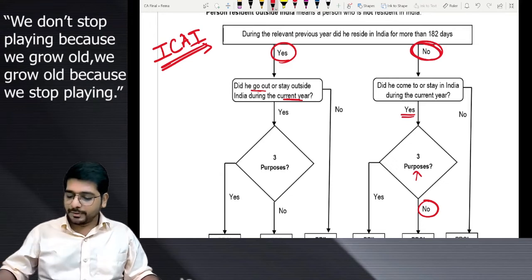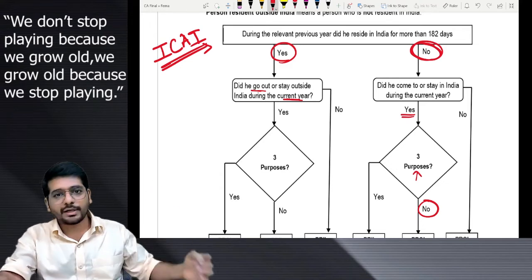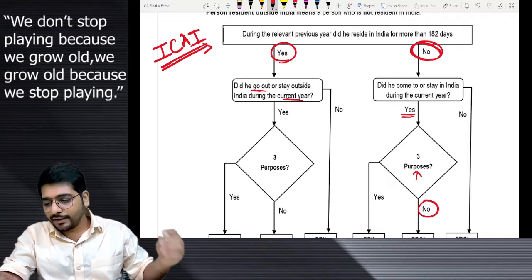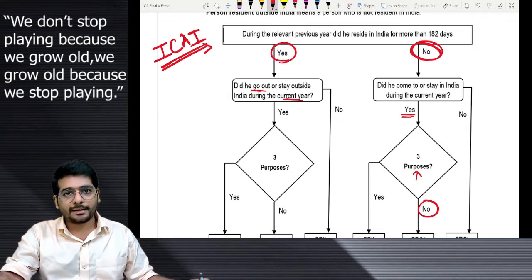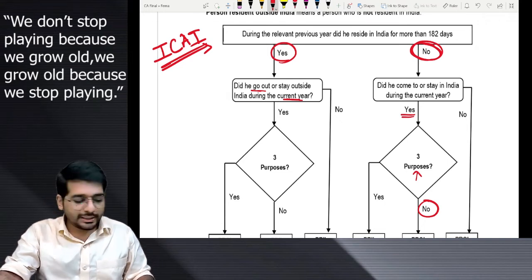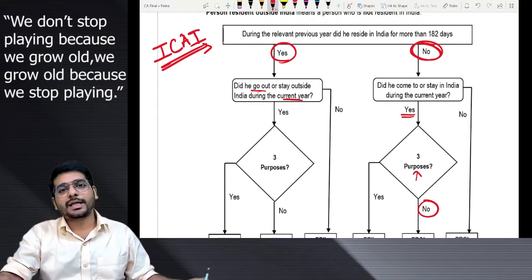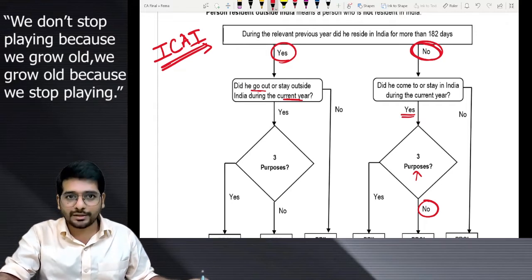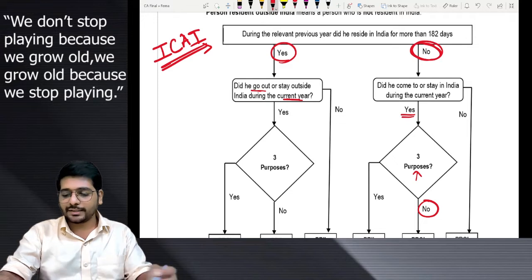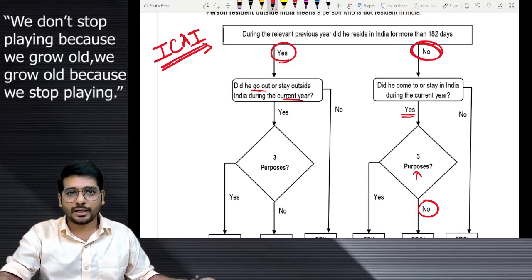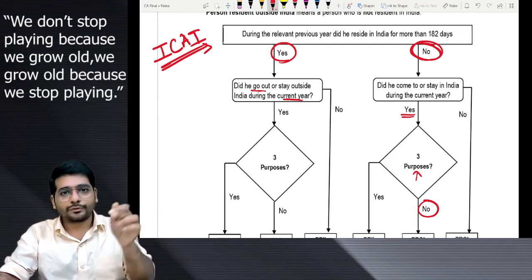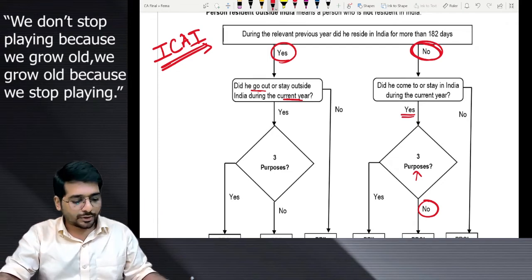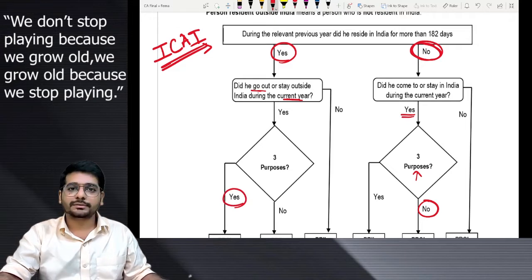Yes, sir. As per the question, I will read it for you. What does the question say? Thereafter, he continues to stay in India. He decided to leave India for 6 months by the time his parents recover. So he decided to leave India, meaning in that particular year itself, that is in 2021. Till 31st March 2020, he was there in India. Correct? So in 2021, he decides to leave India.